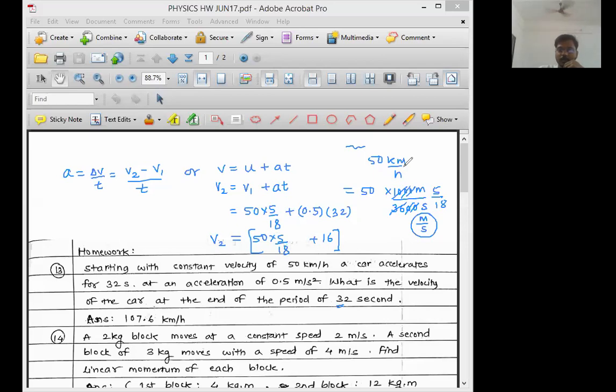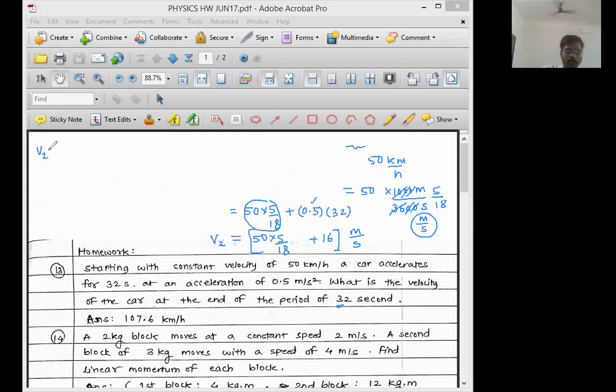Shreya, we converted this kilometer per hour into meter per second, right? So this value is in meter per second. Everything is in standard unit. This is in meter per second square, and this is in second. Time is in second, acceleration is in meter per second square. So this answer is right now in the standard unit, meter per second. So let it be. Now let us solve this much only.